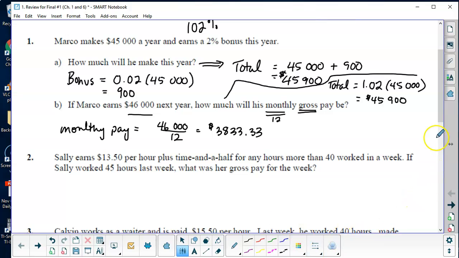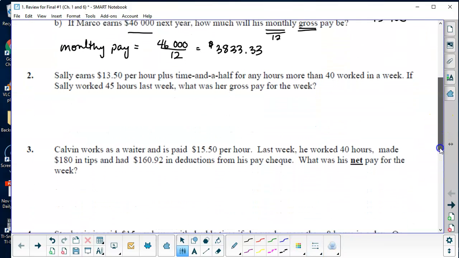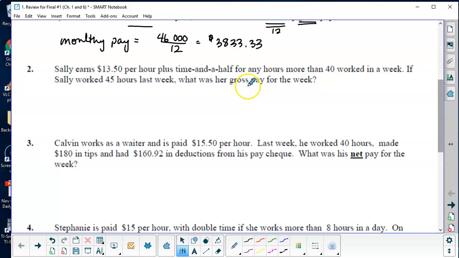Okay, I'm actually going to switch to blue here. Okay, so next one, Sally earns $13.50 per hour plus time and a half for any hours more than 40 worked in a week. So you have to figure out how many hours more than 40. So she worked 45, so you want to subtract 40 from 45. So 5 hours of overtime.